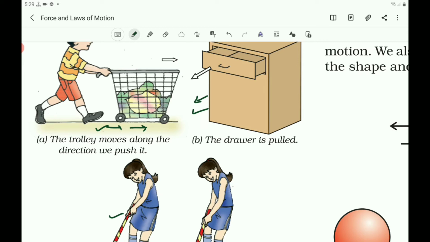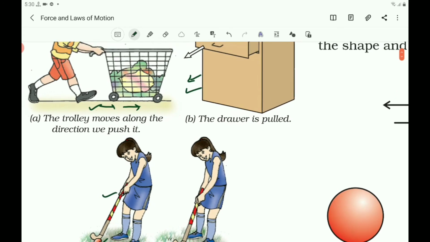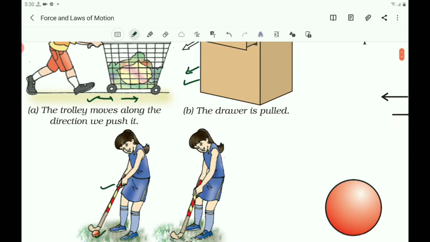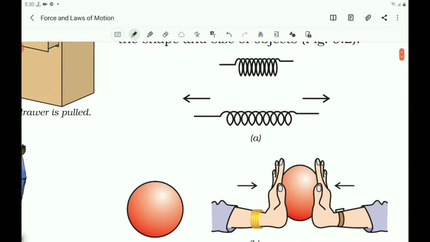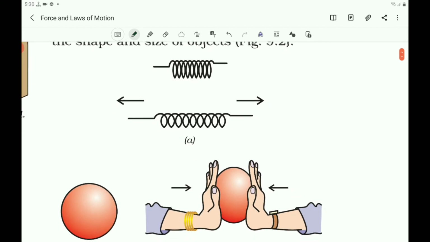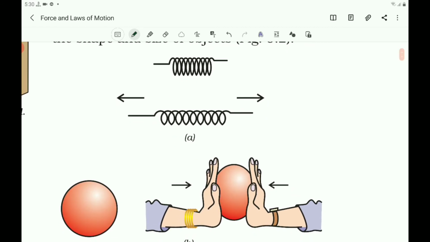From your studies in earlier classes, you are familiar with the fact that force can be used to change the magnitude of velocity of an object or to change its direction of motion. We also know that force can change the shape and size of an object. Here you observe force changes the position of an object, and also force changes the magnitude of velocity of an object, and also force changes the direction, and together with that force changes the shape and size of the object also.